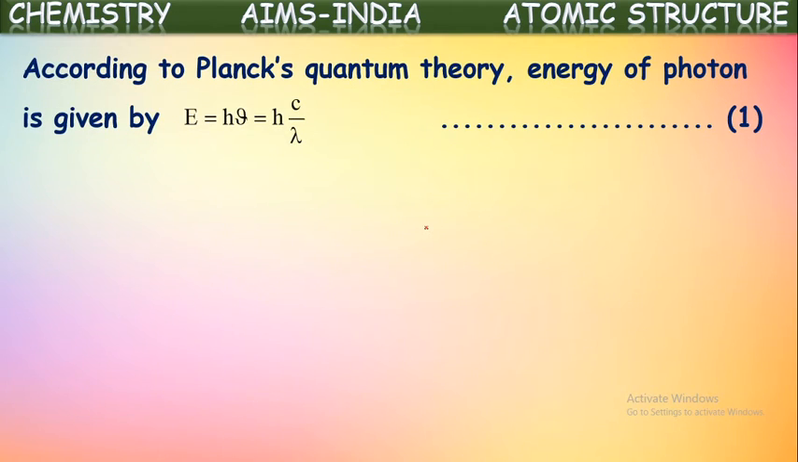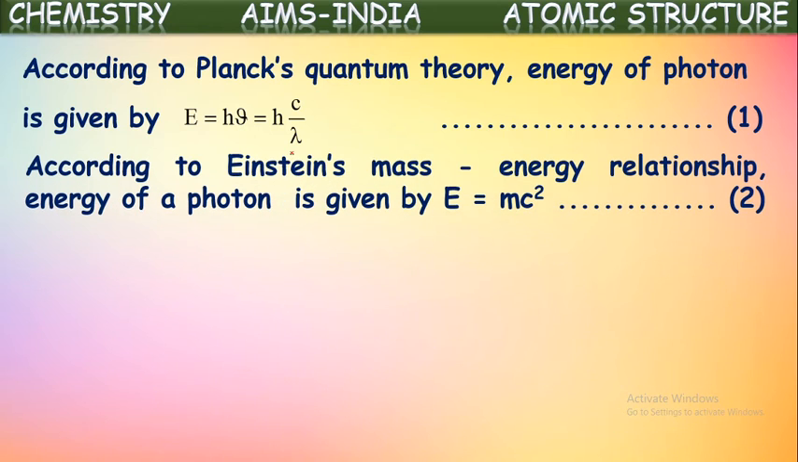According to Planck's quantum theory, the energy of a photon is given by, yes, we have studied that in Planck's quantum theory, the energy of the photon is given by the formula E = hν, and the value of ν is taken as c/λ, because ν = c/λ. So it can be written E = hc/λ. This is according to Planck's quantum theory. The energy of each quantum or photon is given by the formula E = hc/λ.